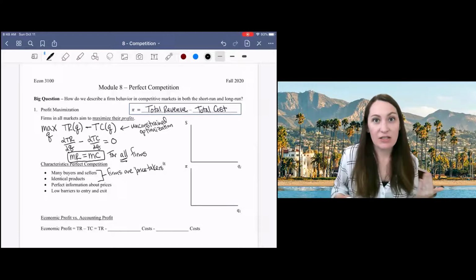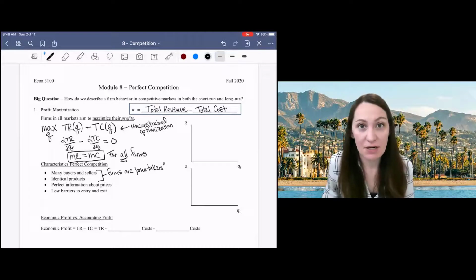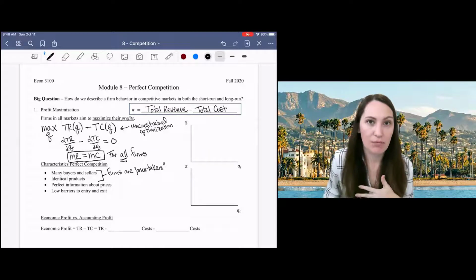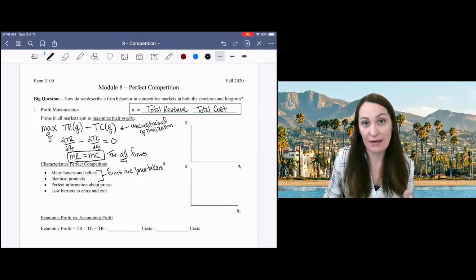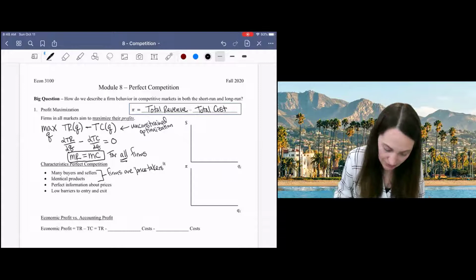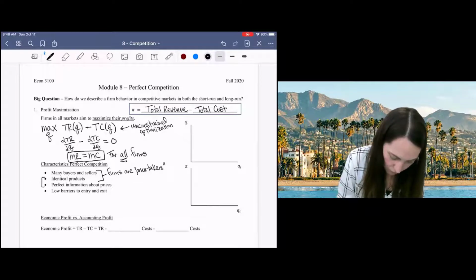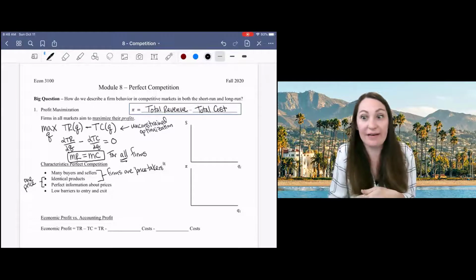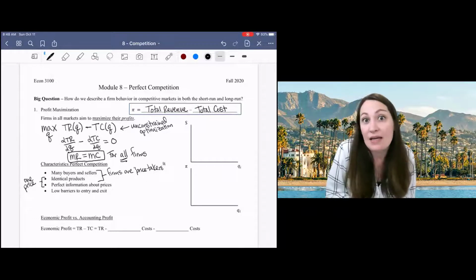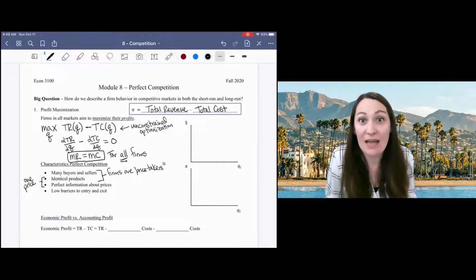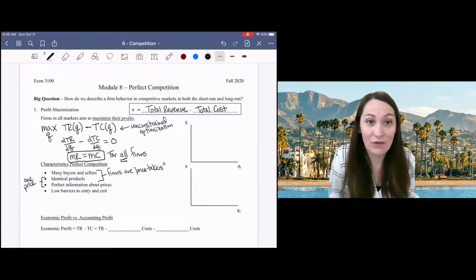We also assume that consumers have perfect information about prices. So like I know what the price at all the different firms is, meaning that we're going to have one prevailing price on the market. Okay, there's no opportunity for one firm to have a higher price than another firm, because if one firm has a higher price for the same product as another firm, nobody's going to buy from them.